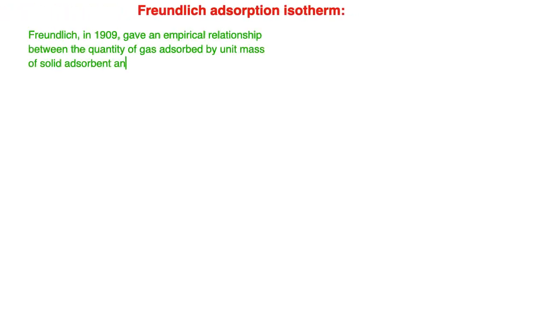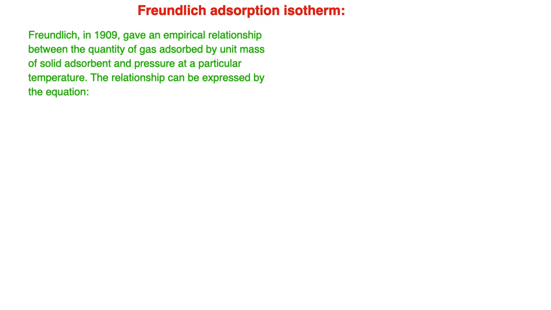Freundlich adsorption isotherm. Freundlich in 1909 gave the empirical relationship between the quantity of gas adsorbed by unit mass of solid adsorbent and pressure at a particular temperature.